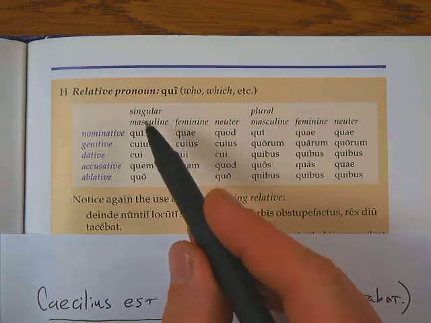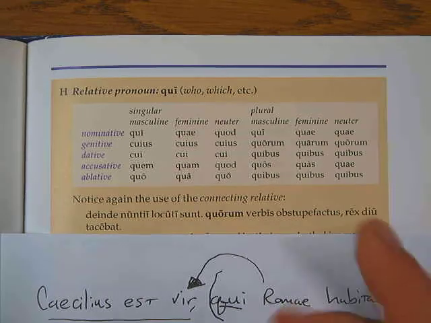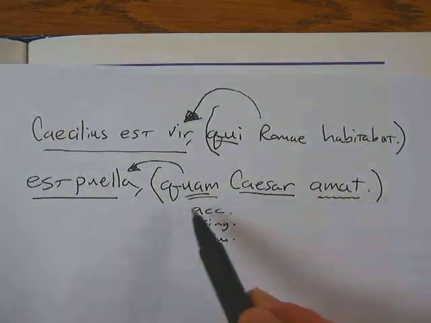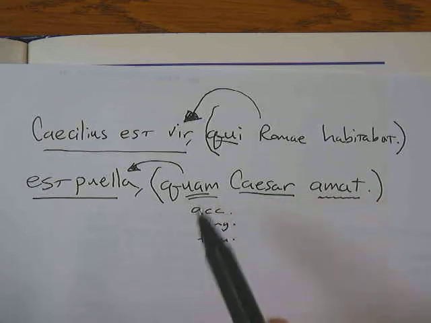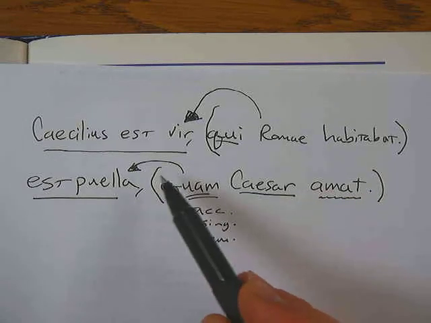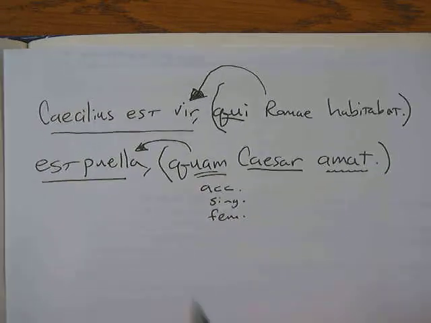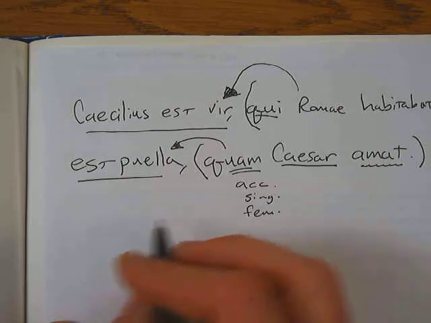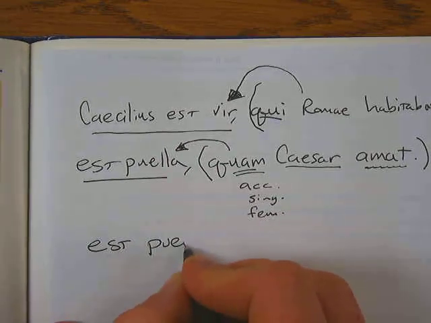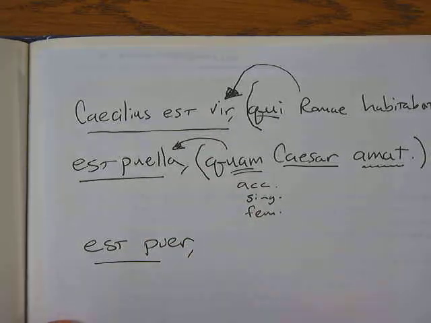Okay, so if you look on our little chart here, accusative, feminine, singular, quam. See how that works? So you have to use the case that the relative clause, this little phrase, requires. And of course this whole clause is describing this girl, and that's why we chose this particular pronoun. I'll do one more. You can kind of see how this is working here.